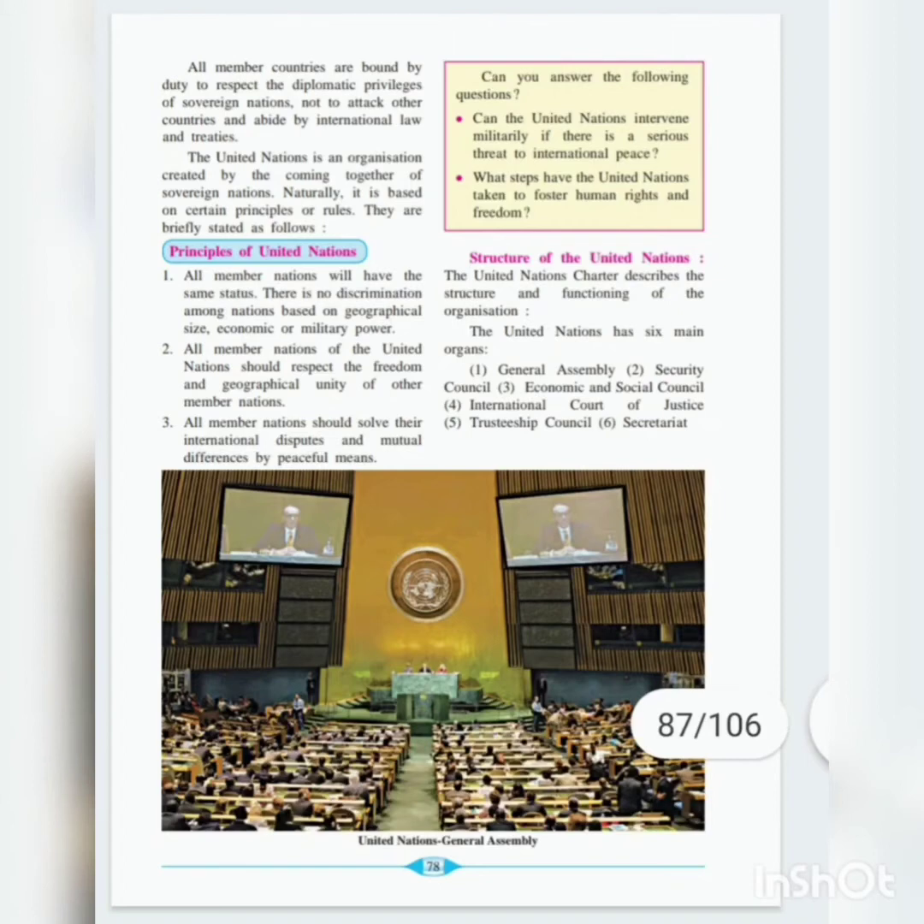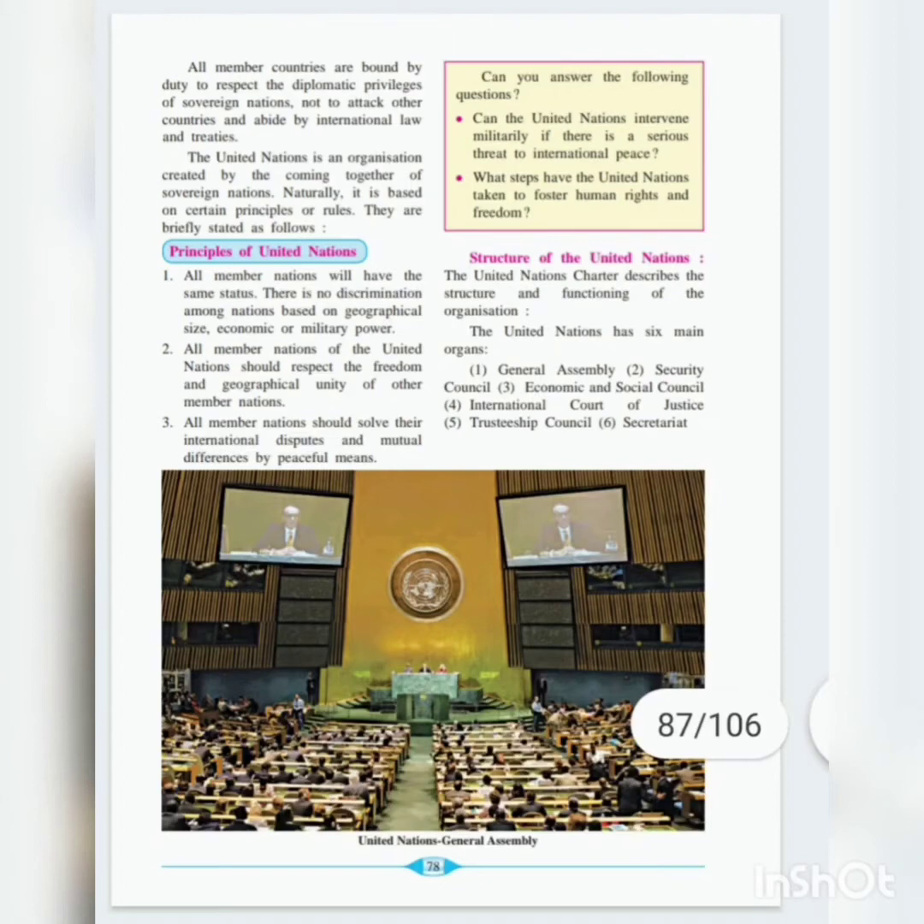All the member nations of the United Nations should respect the freedom and geographical unity of the other member nations. So each and every nation that is a member of the United Nations has to respect the freedom and the geographical unity of the member nations. All the member nations should solve their international disputes by mutual understanding. So whatever disputes and conflicts are there, they have to be solved by mutual understanding.